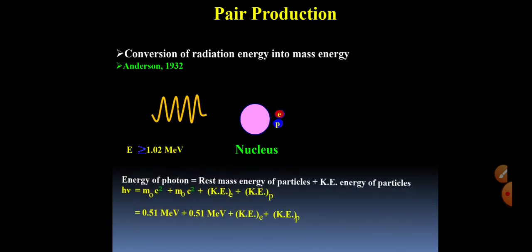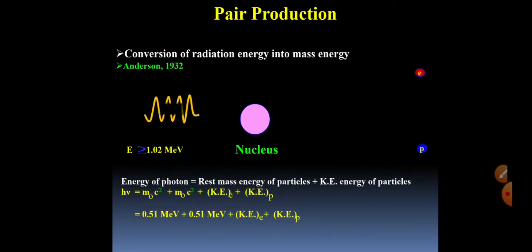So the energy of a photon is equal to the rest mass energy of an electron and a positron plus the kinetic energy of these particles. And we know that the rest mass energy of an electron is equal to m0 c square, which comes out to be 0.51 megaelectron volt. Positron has also the same rest mass energy, 0.51 megaelectron volt, and if the energy is greater than this sum, which is 1.02 megaelectron volt, then that energy is distributed as kinetic energy between these two particles.